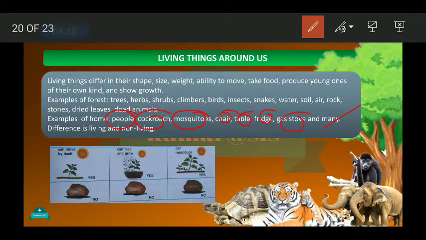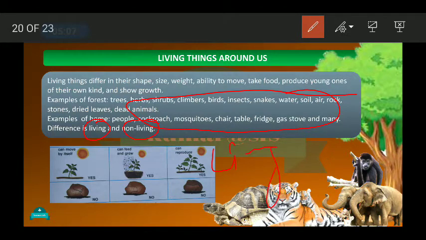table, fridge, gas stove and many things. Okay, so what is the thing which is different in these things? That thing is living and non-living. That means we can categorize all these things into two groups, one living and the other non-living.